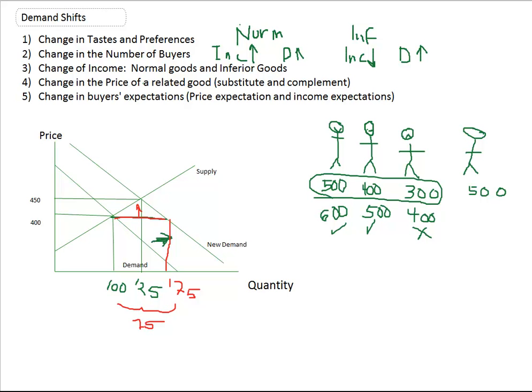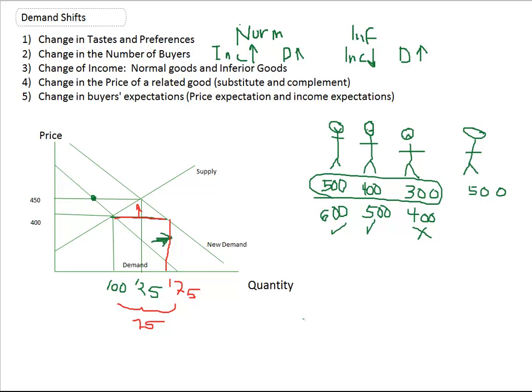Changing the price of a related good: substitutes or complements. Now, it can't be the price of the good itself, because if the price of this good goes up from 400 to 450, I just have this point right here. The way you find the demand curve is to raise or lower the price and see how much people will buy. So it's got to be the price of something else.